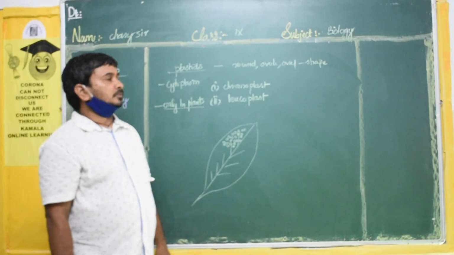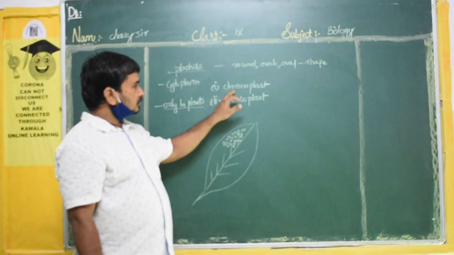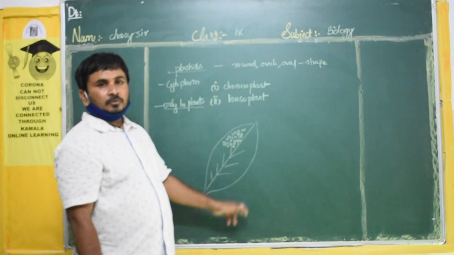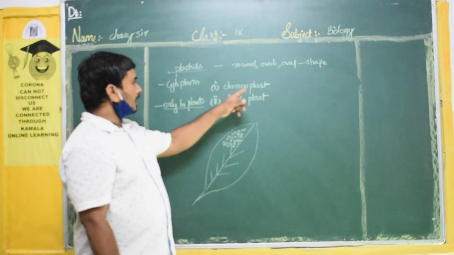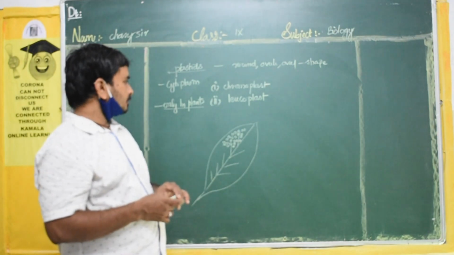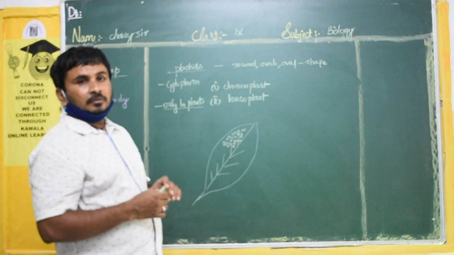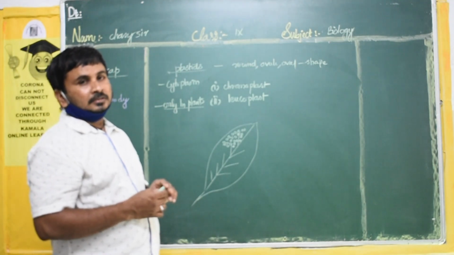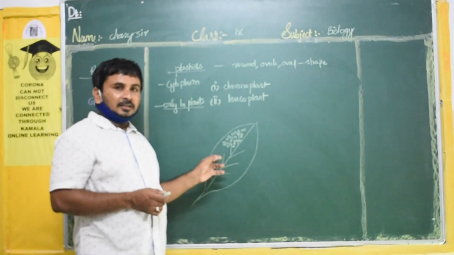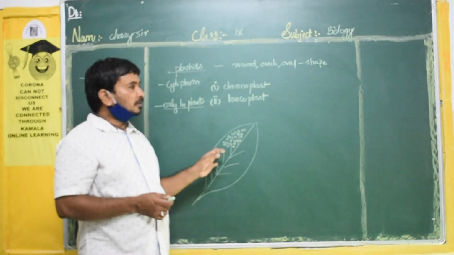Plastids are of two types. Chromoplast. Chromo means, can you tell me what is the meaning of chromo? Color. The plastid which gives color. On the plants you can see colors. What are the colors you can see on the plants? Leaves are green color, correct? Maximum 99% of leaves are green color because of these plastids only.